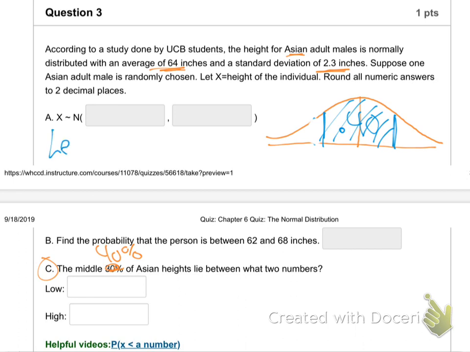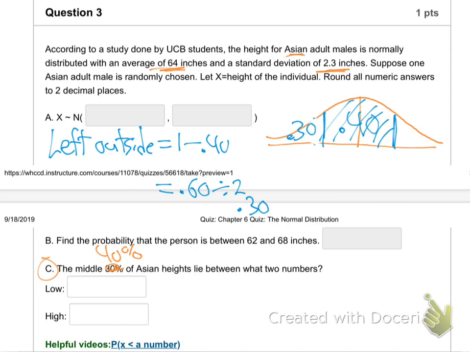Right. So what's left for the outside, 1 minus 0.40, that's 0.60. So if there's 40% in the middle, then there's 60% on the two sides, which means, divide that by 2, 30% on each side, huh? So this must be 30%, this must be 30%. Is that making sense? How we find that? And now, oh, I forgot to put the middle. What's the middle? 64. The middle is 64 inches.